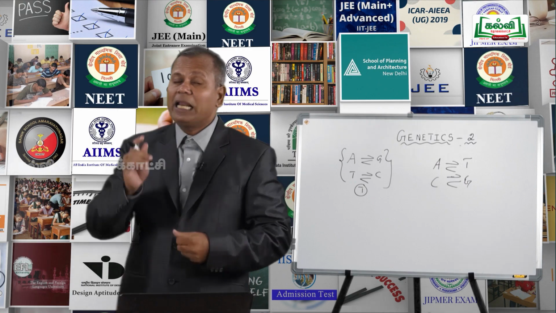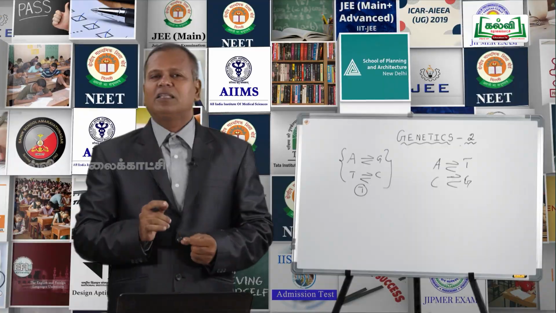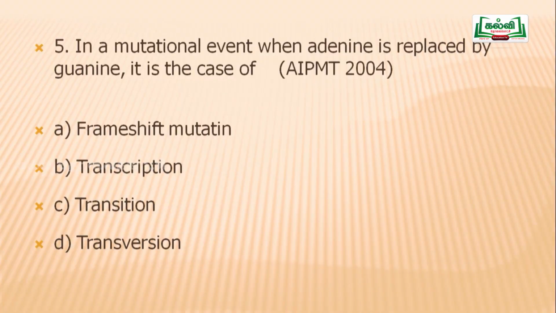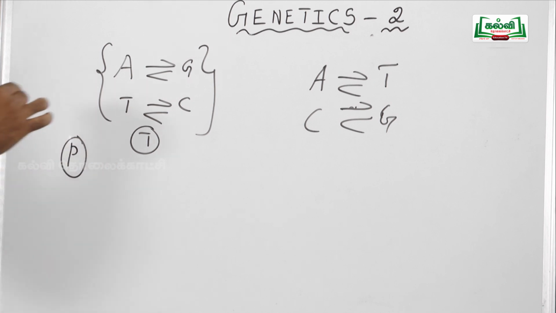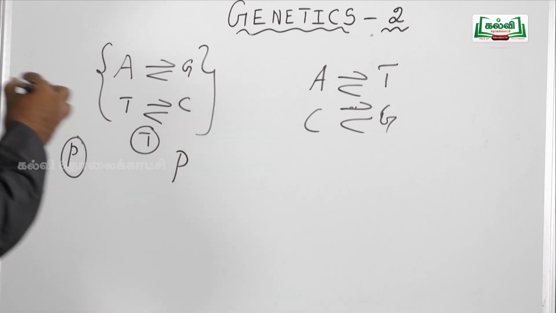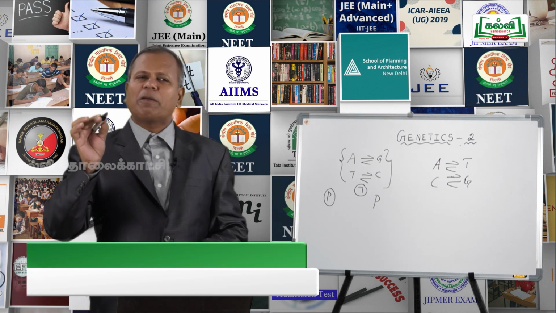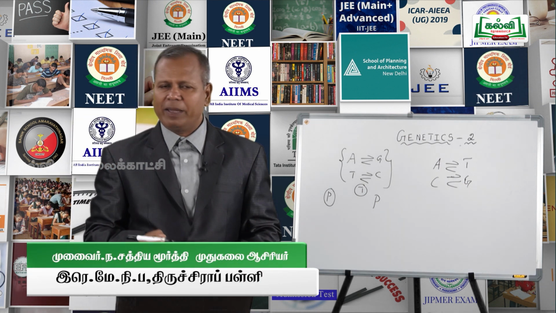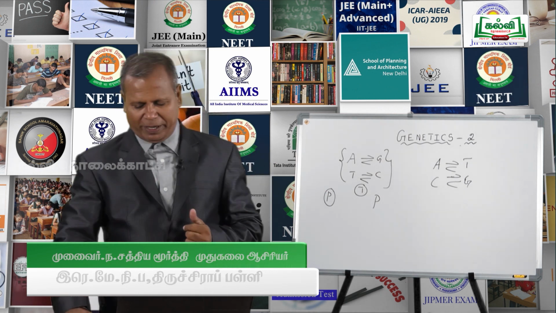The question is, in a mutational event, when adenine is replaced by guanine, the correct answer for question number 5 is option C, transition mutation, because you know there are 2 types of nitrogenous bases reported in organisms. One is the purine base, another is the pyrimidine base. Adenine and guanine are the purine bases, thymine and cytosine are the pyrimidine bases. So, transition means adenine replaced by guanine, a purine replaced by a purine.